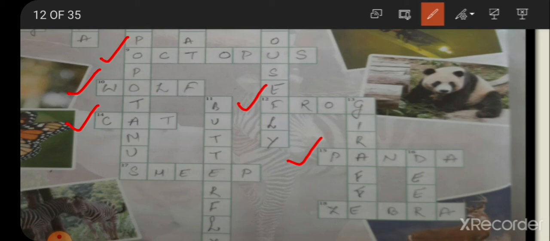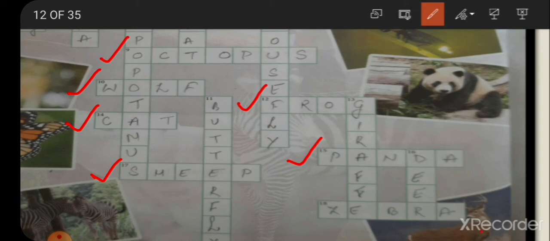Let's see the 17th one. It was the first ever cloned animal, called Dolly. That means a clone was made of this animal. So that is sheep. S-H-E-E-P, sheep.